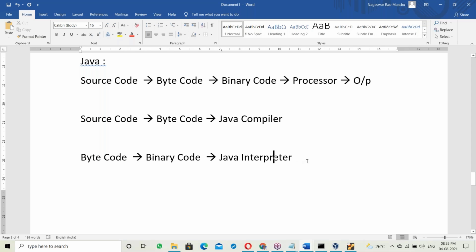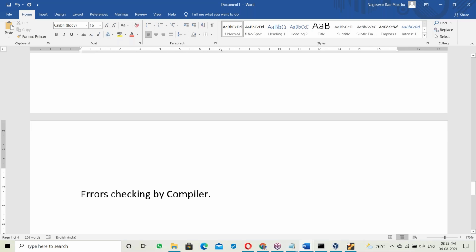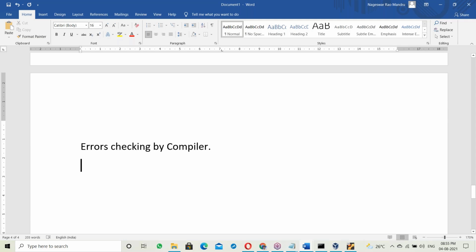See what happens here in Java. First of all, error checking is done by the compiler. If there are no errors, it generates one dot class file. Next, program execution at runtime is done by the interpreter.